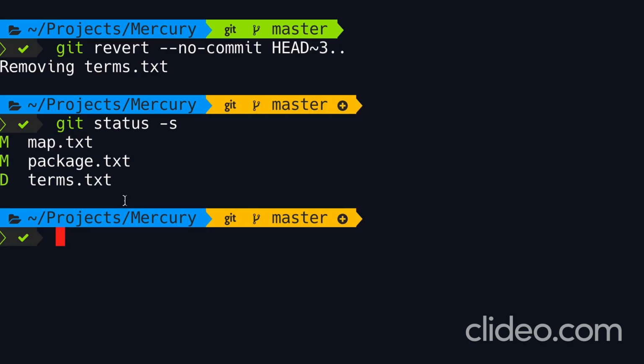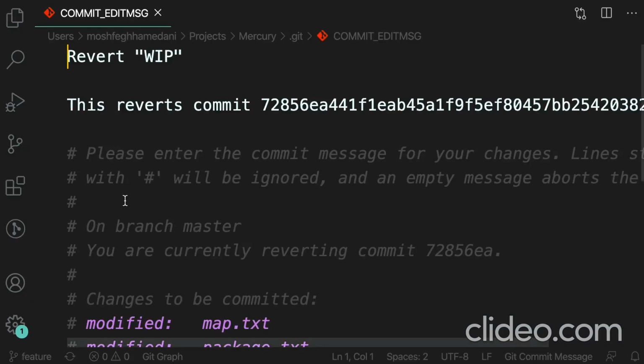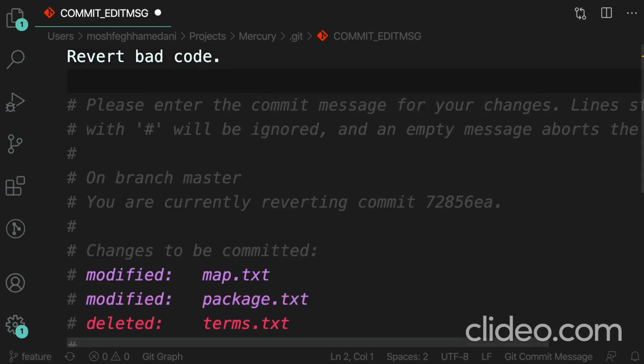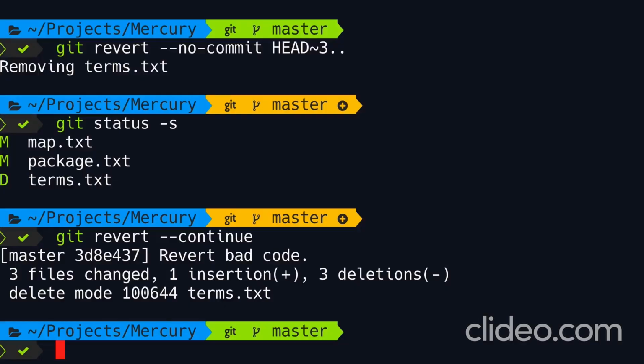Now if you screwed something up and we want to get out of this state, we can type git revert --abort. Or if we're happy with our changes, we can use the --continue option. Now in this case, I don't want to accept the default message because we are reverting multiple commits. So we should write a message that better describes the commits that we're reverting. In this demo, I'm going to say revert bad code. Save, close. All right, reverting is done.